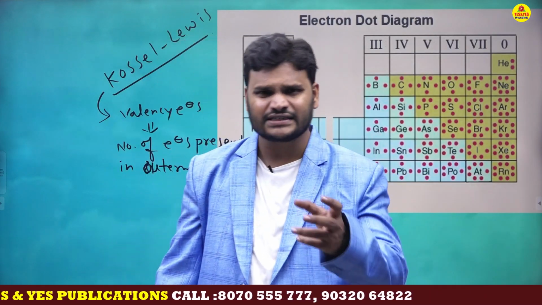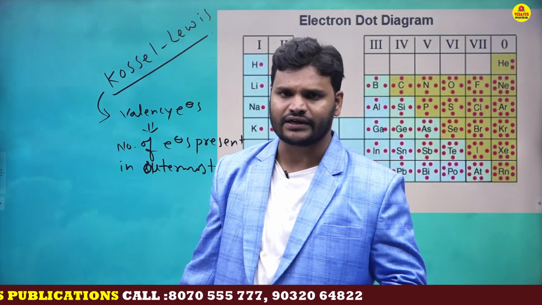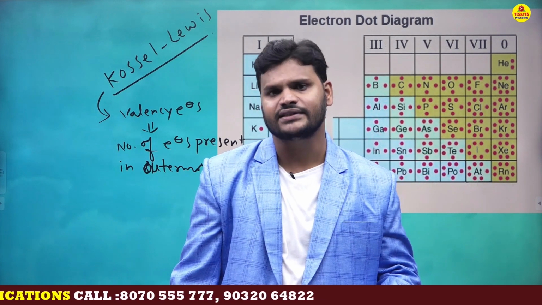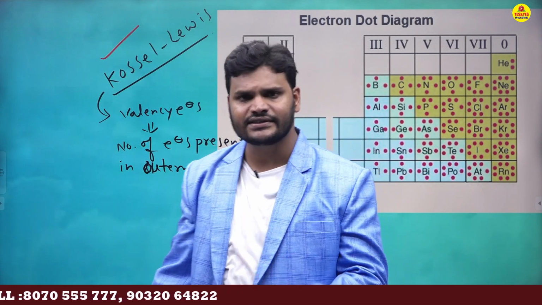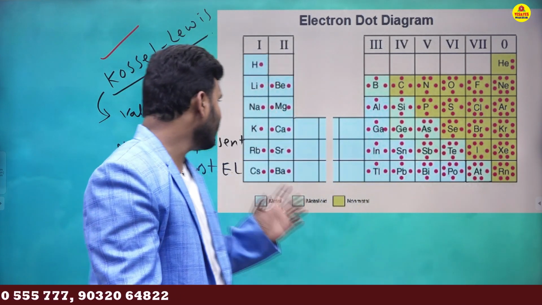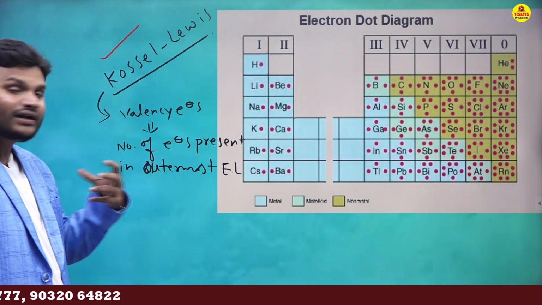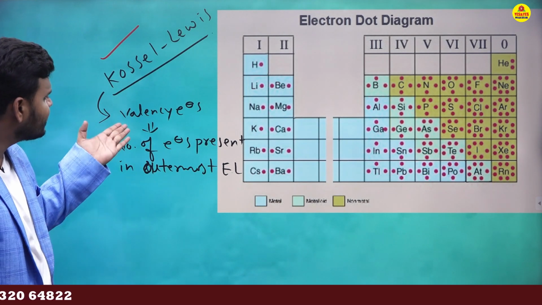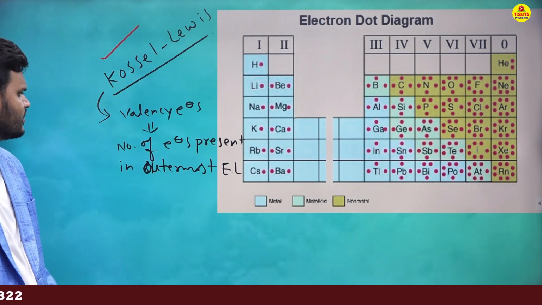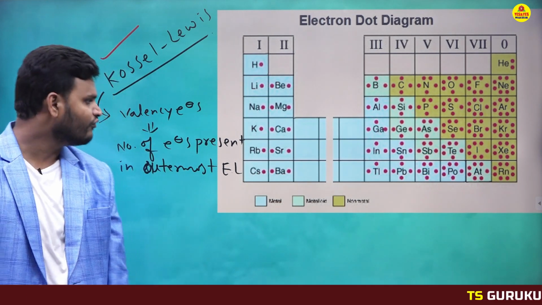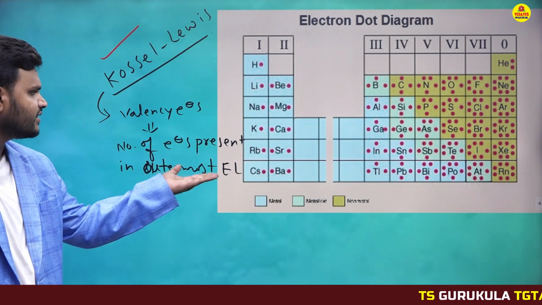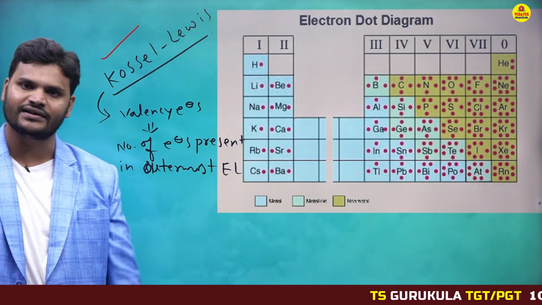Next, Kossel-Lewis theory. This is the basic introductory theory for electrovalency. This is also called the electrovalency theory. This theory was discovered by Kossel and Lewis. That's the reason it is called the Kossel-Lewis theory. What does this theory explain? This theory explains valency electrons. According to this theory, valency electrons participate in bond formation. The number of electrons present in the outermost energy level are called valency electrons.